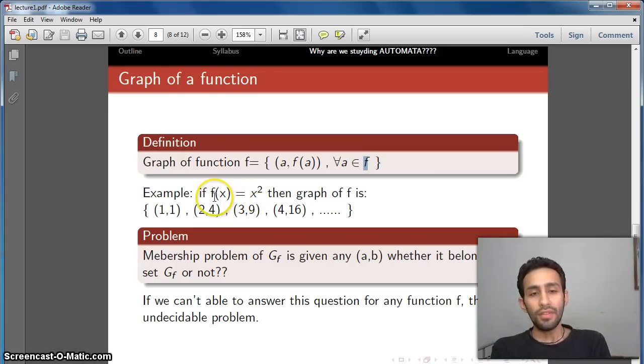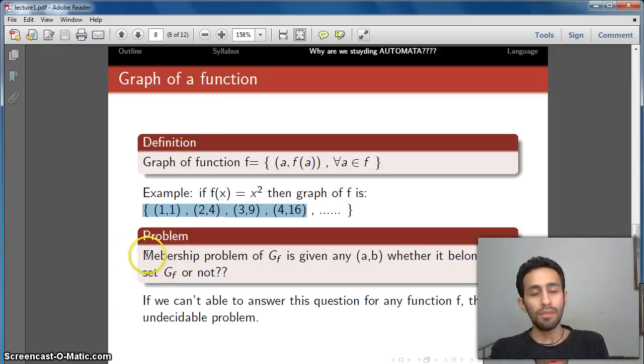For example, if a function is used to compute the square of a number x, then the graph of the function is all such pairs: 1, 1; 2, 4; 3, 9; because the square of 2 is 4, the square of 3 is 9, the square of 4 is 16, the square of 5 is 25, and so on. Similarly, we can write the graph of a function for x cube and so on.